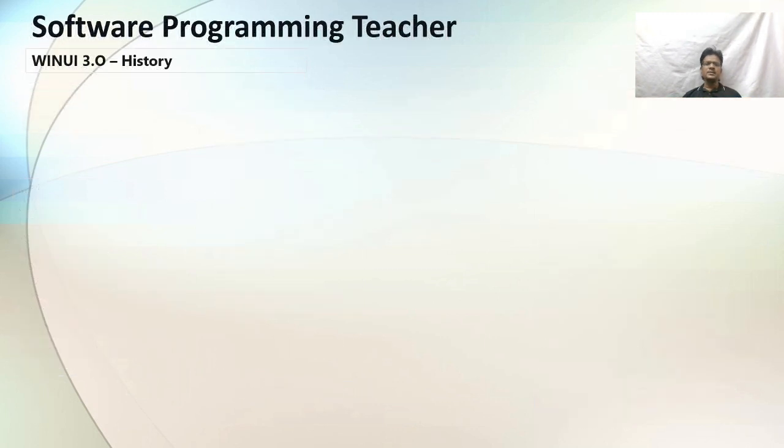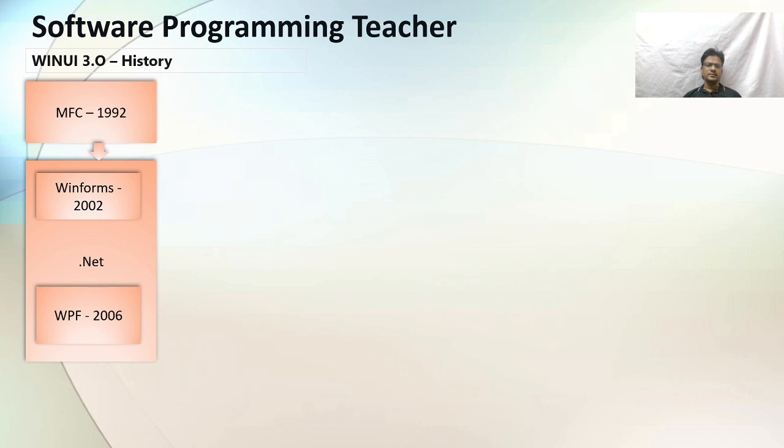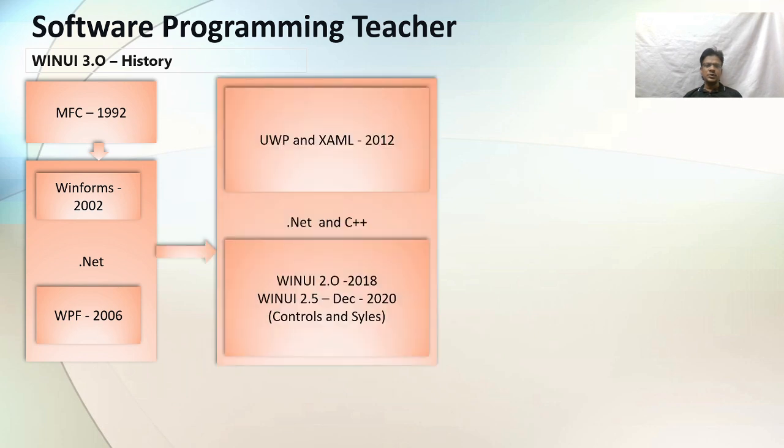We can see the flow, how it looks. MFC 1992, in C++. WinForms 2002, and then WPF 2006, which was a major change in .NET. Next we move to UWP.